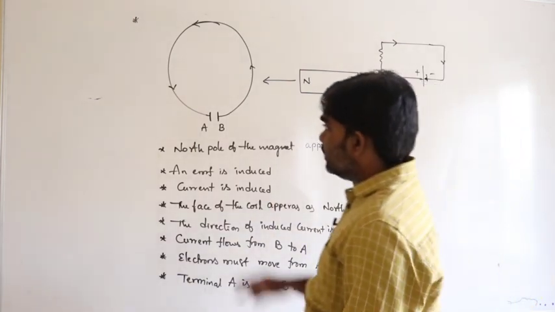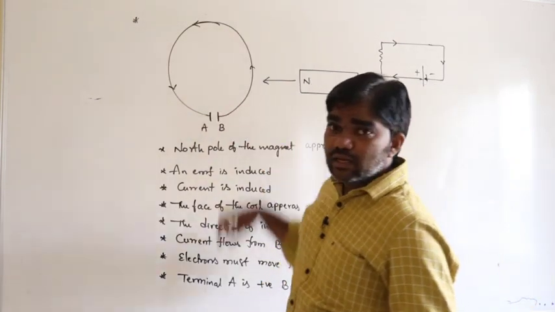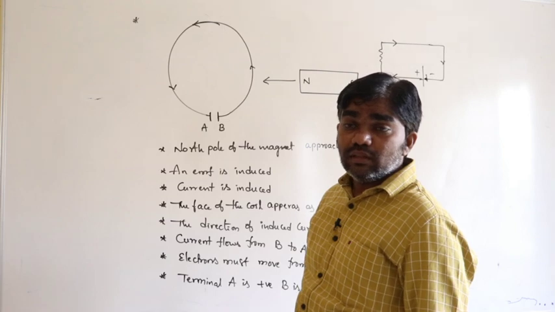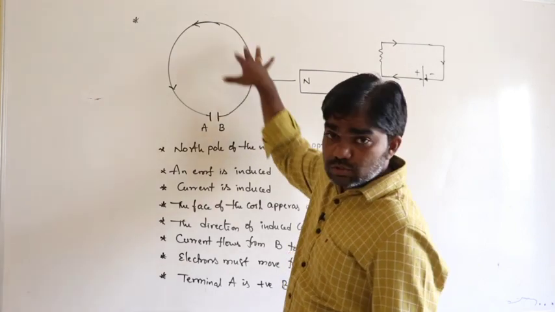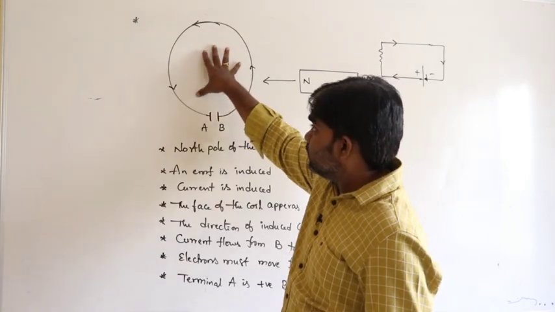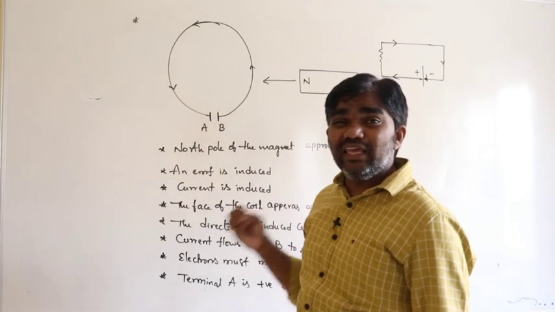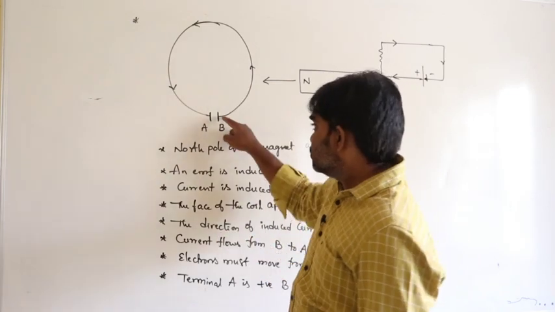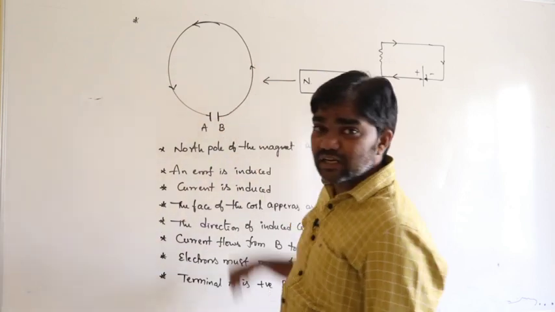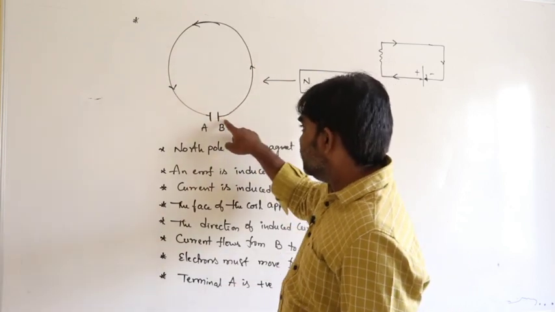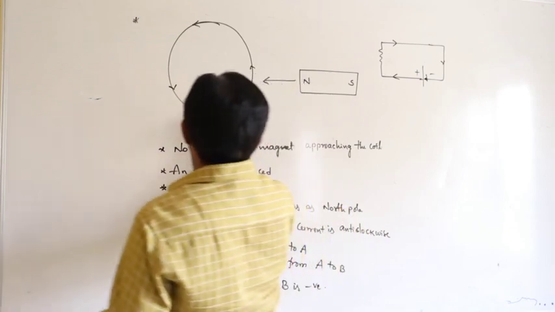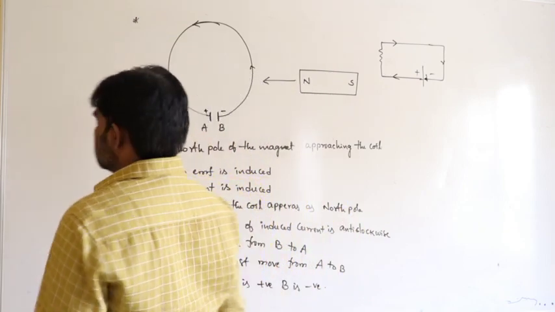In the same way, here this total component acts as an energy source, that means the EMF of the battery. All this happens internally. That's why terminal B is negative and terminal A becomes positive.